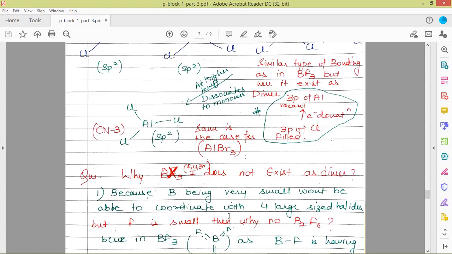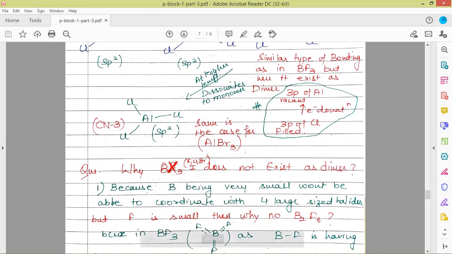But further, we can say that fluorine is small, so why can't BF3 exist as a dimer? BF3 should exist as a dimer if size is the issue, if we agree that boron cannot coordinate with large-sized chlorine and bromine but can coordinate with 4 fluorines because they are of comparable size.